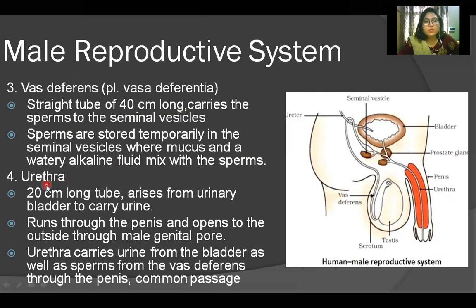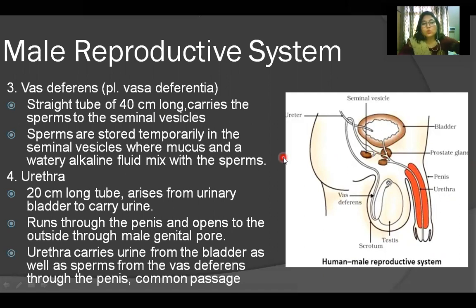The next is urethra. Urethra, as I told you, is a common passage, a 20 centimeter long tube. See, up to here, where there is a connection, one ureter is coming from the urinary bladder. Up to here it is called vas deferens, and then it becomes a common passage. From here we call it urethra, because the partition is also coming this side.